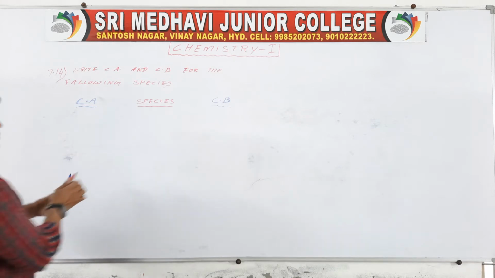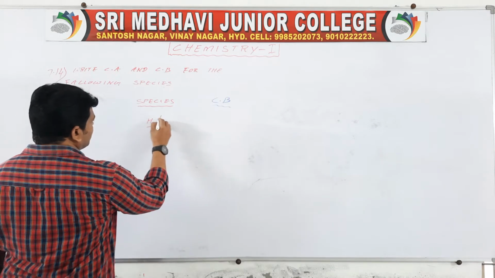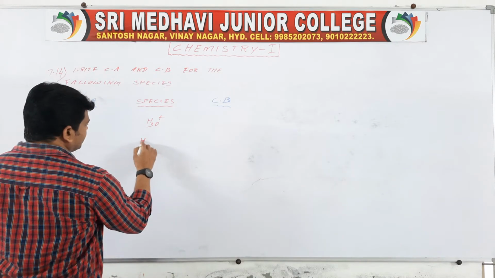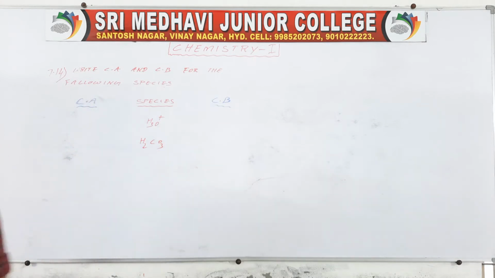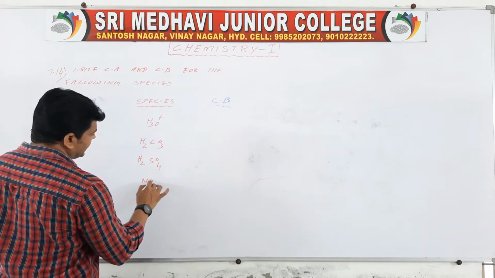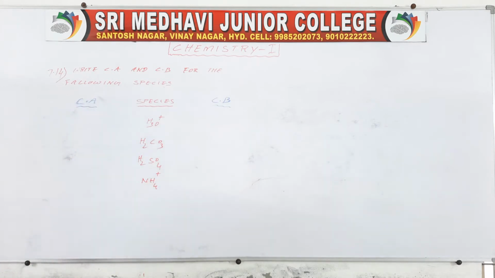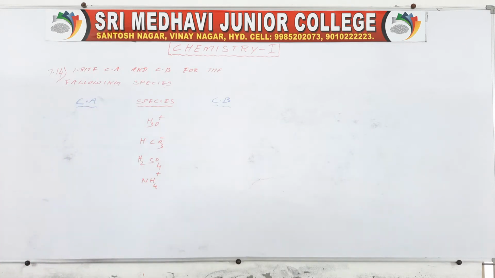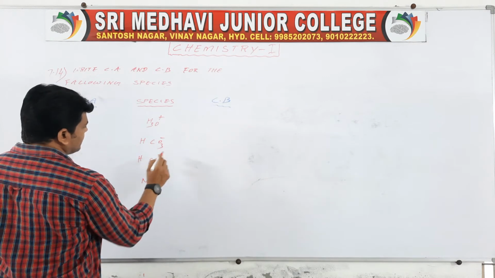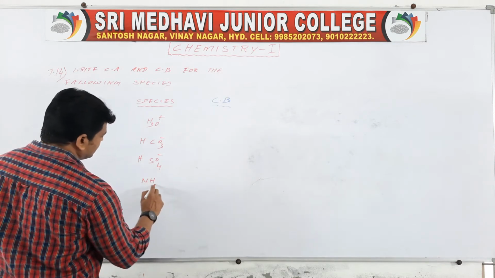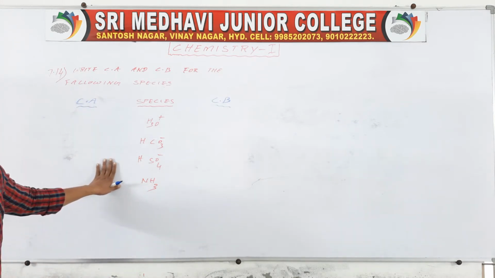See here: H3O plus, H2CO3, then H2SO4, then NH4 plus, sorry, H2O, HCO3 minus, HSO4 minus, next NH3. Okay, these are the following species.